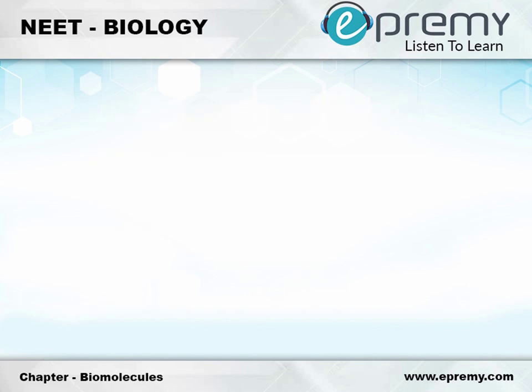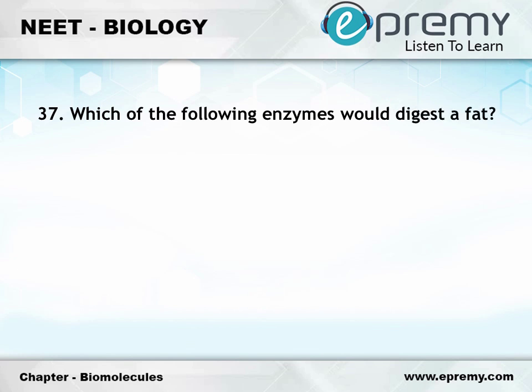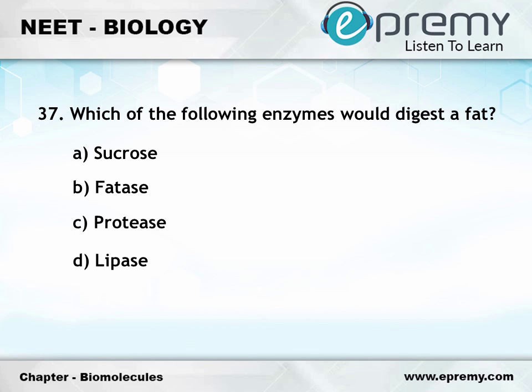Question number 37. Which of the following enzymes would digest a fat? Option A, sucrase, option B, fatase, option C, protease, option D, lipase. The answer is option D, lipase.